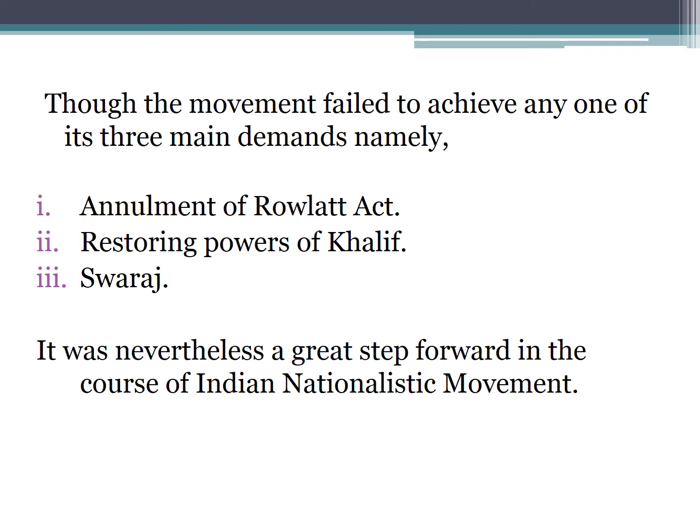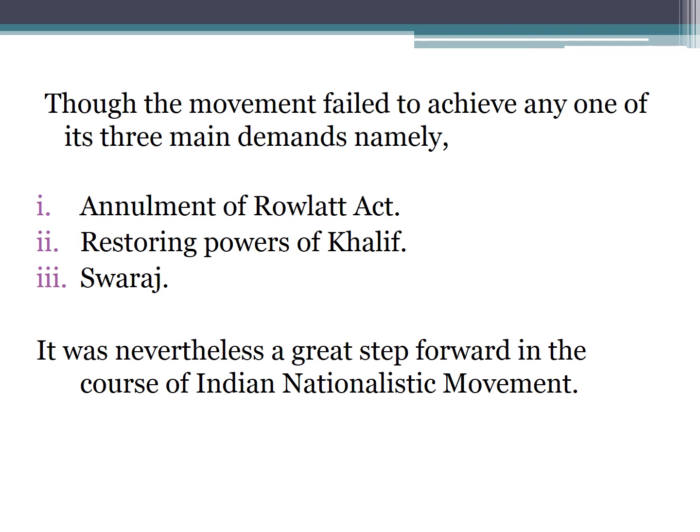Though the movement failed to achieve any one of its three main demands, namely, first was annulment of the Rowlatt Act, nothing happened. They did not repeal the Rowlatt Act. And the second was restoring the powers of the Caliph. Nothing happened because the Caliph post was removed by the Turkish people themselves. They started a movement, this post was removed, and a constitutional government came into existence.